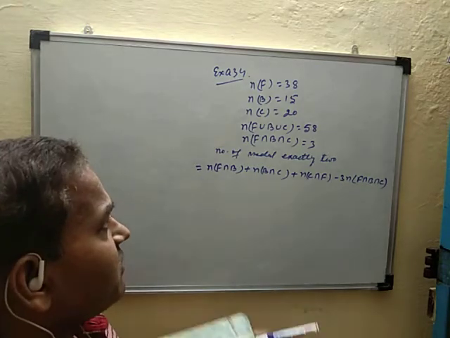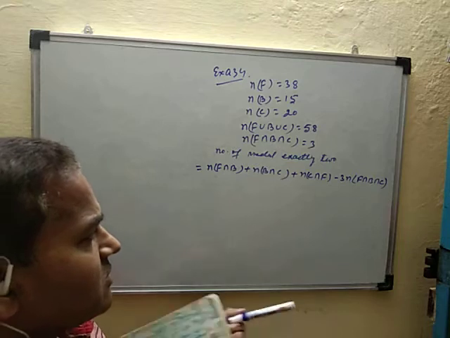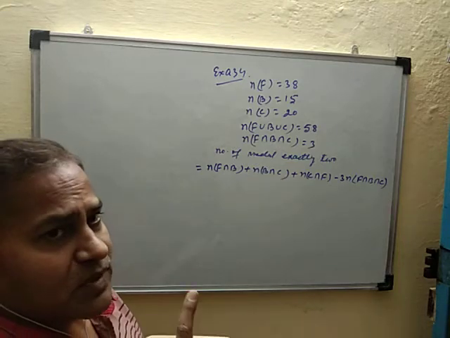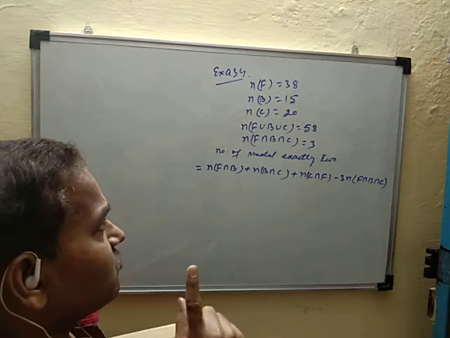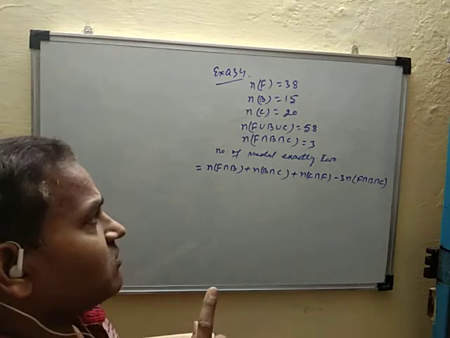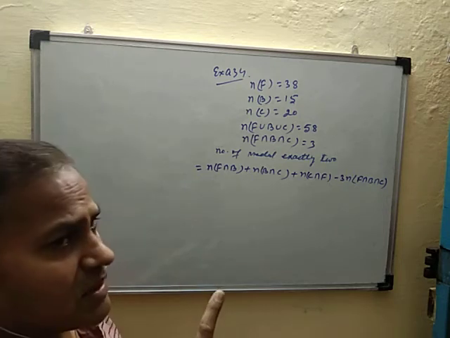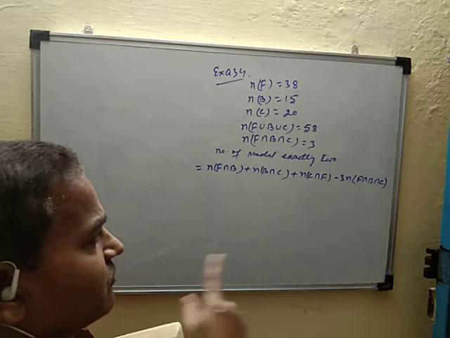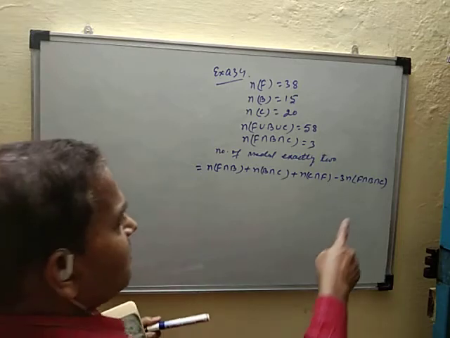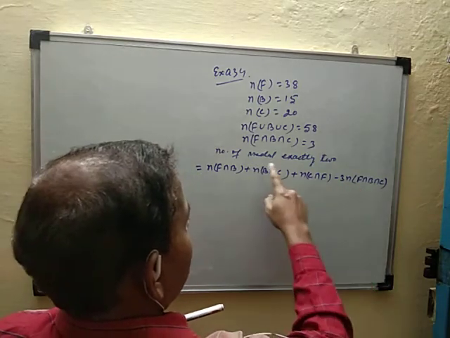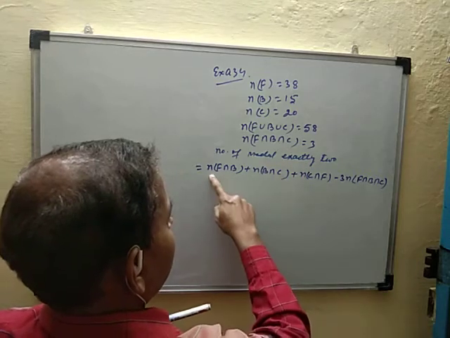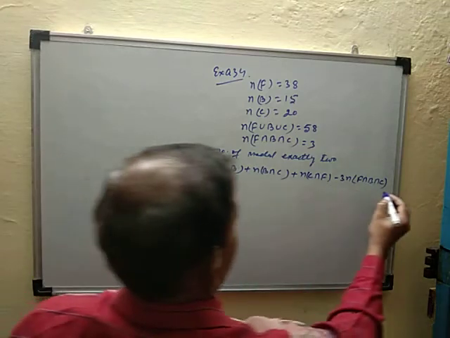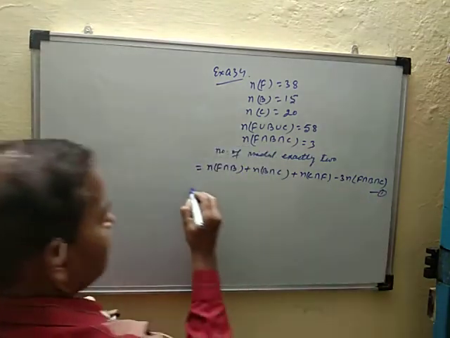Here 3 medals are given: football, basketball and cricket. So for the number of medals exactly 2, that is football and basketball, basketball and cricket, and cricket and football. So this is the formula for exactly 2. This value is given. So for the number of medals exactly 2, find the value of this whole sum first. Call it 1.